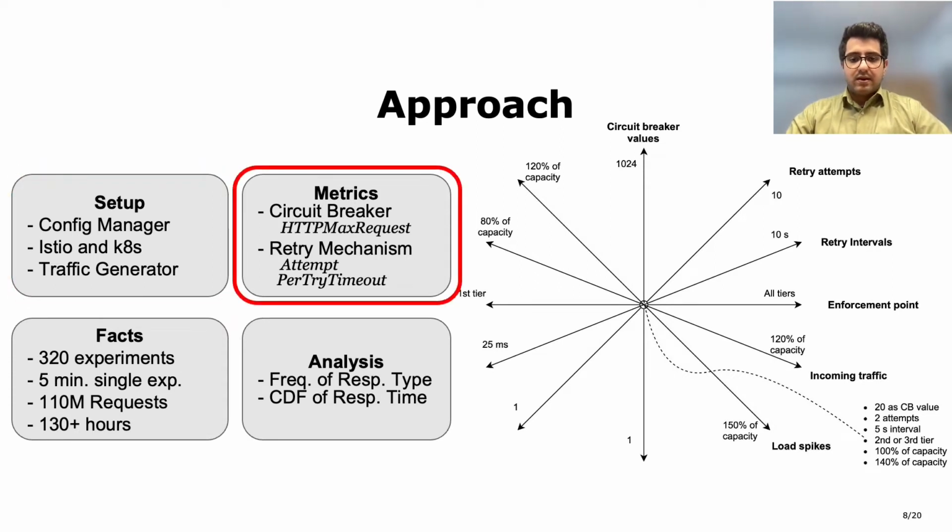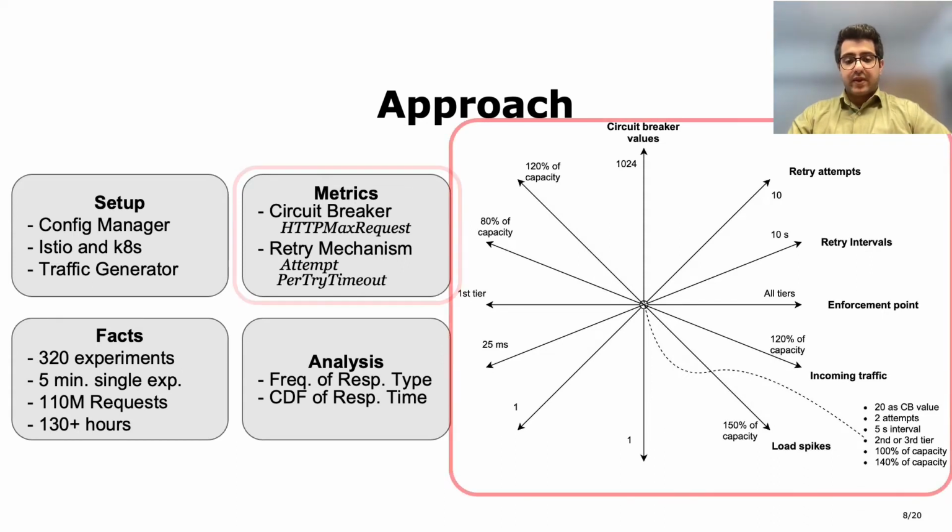Then we manually identified 3 key traffic management parameters in Istio. The first one is HTTP max request, which is the size of the queue in the circuit breaker's configuration. And there are 2 other parameters for the retry mechanism. The first one is attempts, which specifies the maximum number of times that the sidecar proxy attempts to connect to a service if the initial call fails. Then per try timeout, which specifies the interval between retries when attempting to connect to a service.